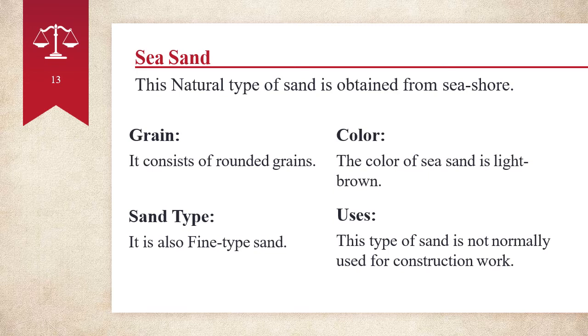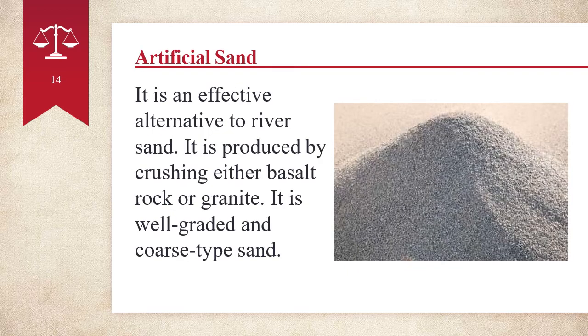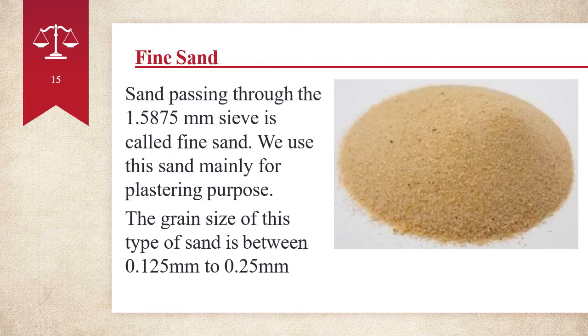Sea sand: this type of sand is obtained from the seashore. It consists of round grains. It is also fine type sand. The color of sea sand is light brown. This type of sand is not normally used for construction work. Artificial sand: it is an effective alternative to river sand. It is produced by crushing either basalt rock or granite. It is well graded and coarse type of sand.